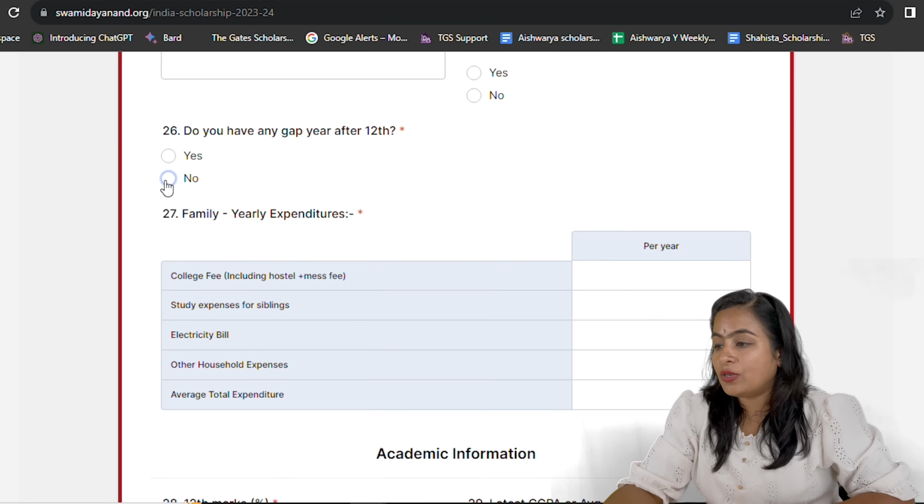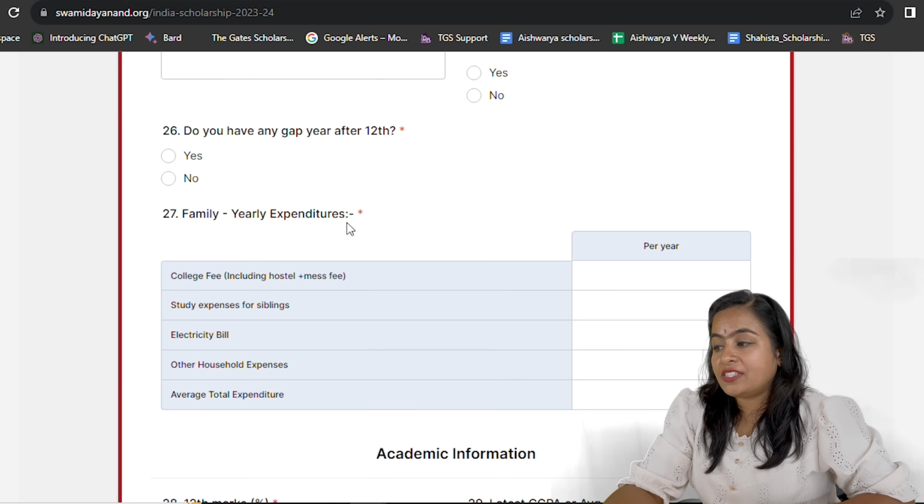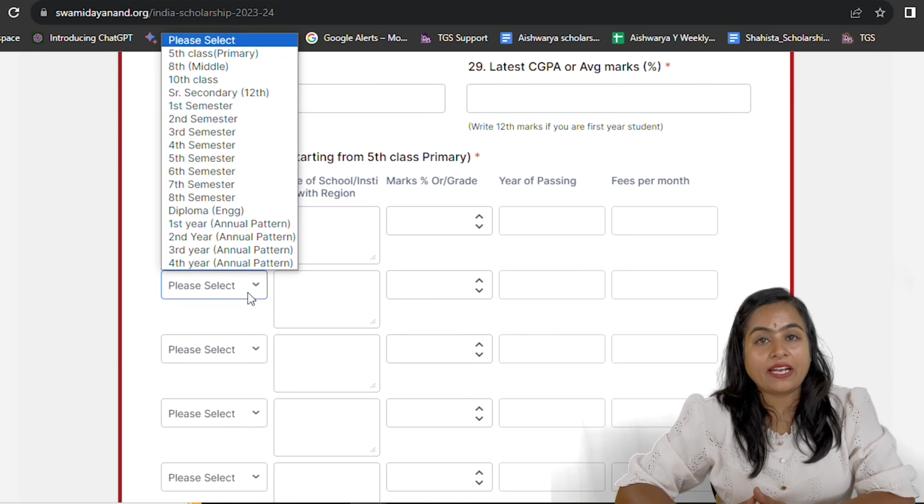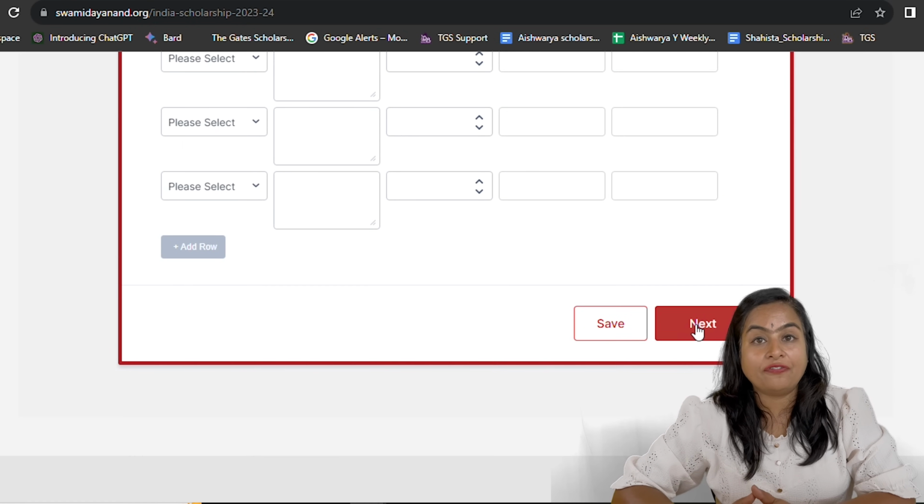Mention about that also. Family expenditures, what all you have, like college fees, expenses, electricity bill, other household expenses, the average total expenditure of the family you have to mention. Then next, fill out all the academic records starting from class 5th till down.